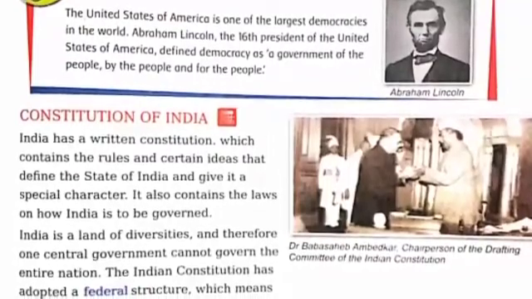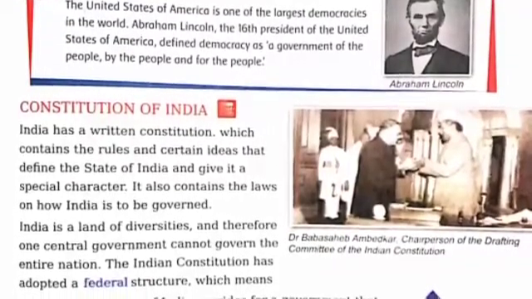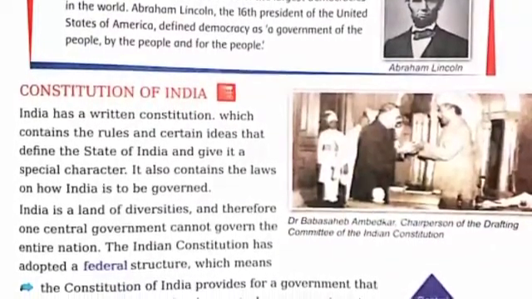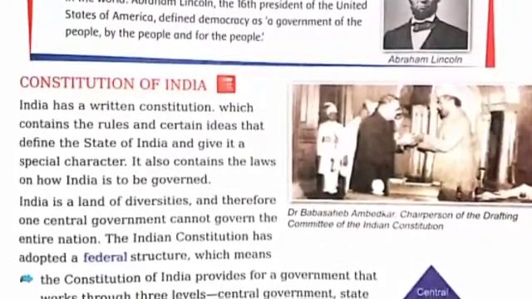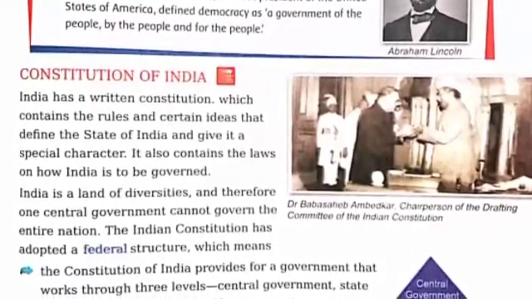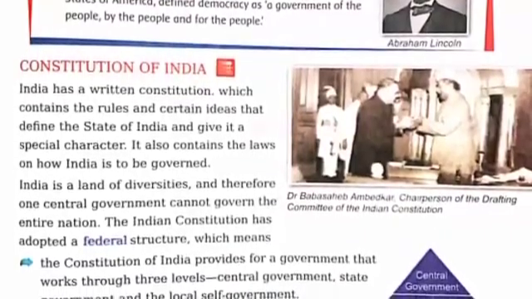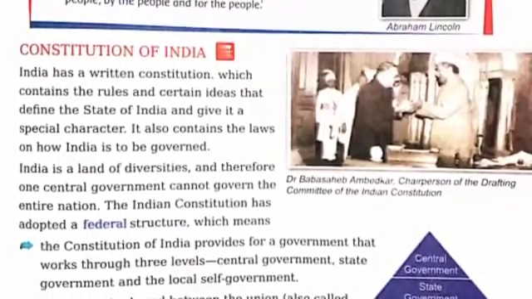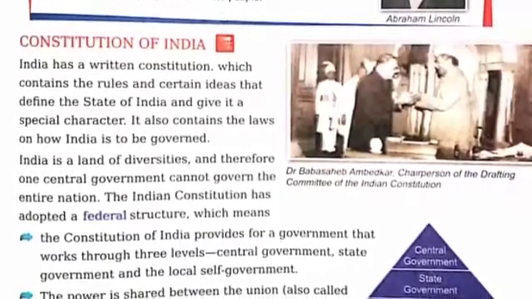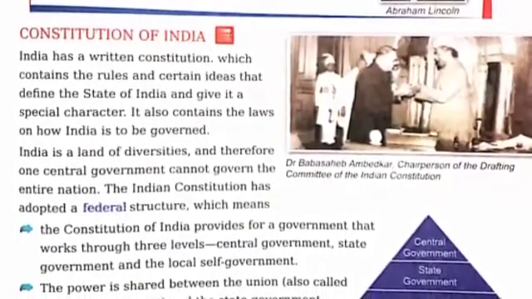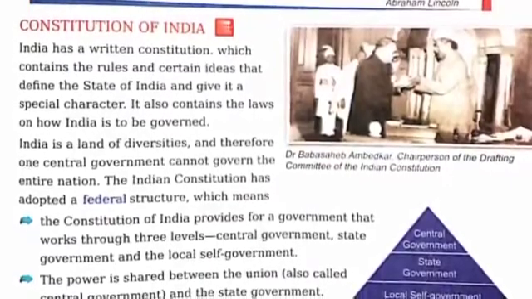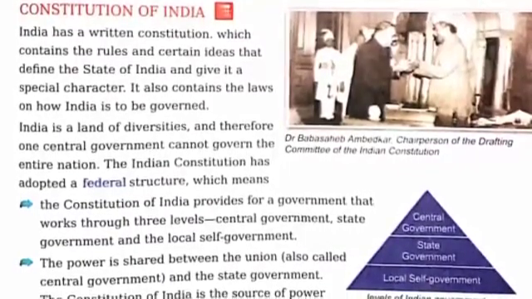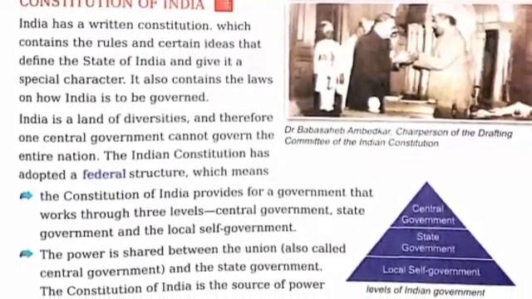India is a land of diversity. That's why one central government cannot govern the entire nation. The Indian Constitution has adopted a federal structure, which means the Constitution of India provides for a government that works through three levels. These are central government, state government and local self-government. The power is shared between the union, called the central government, and the state government, and the Constitution of India is the source of power for both governments.